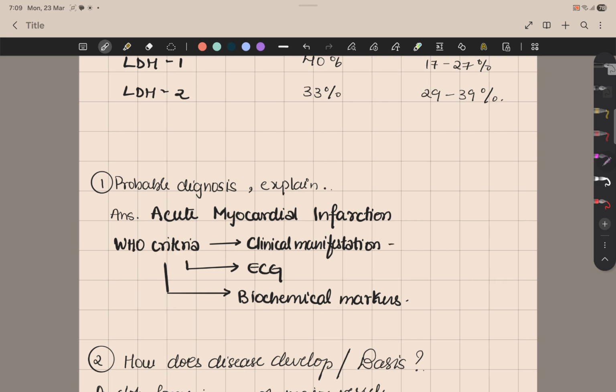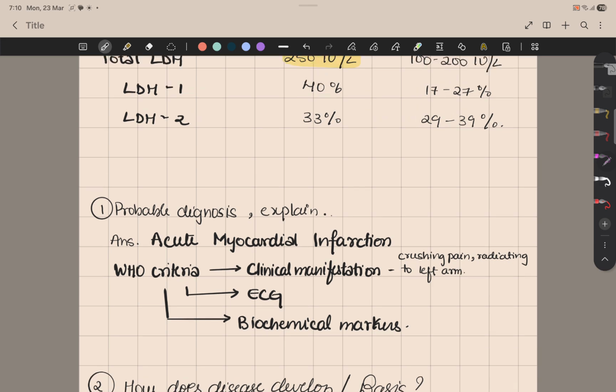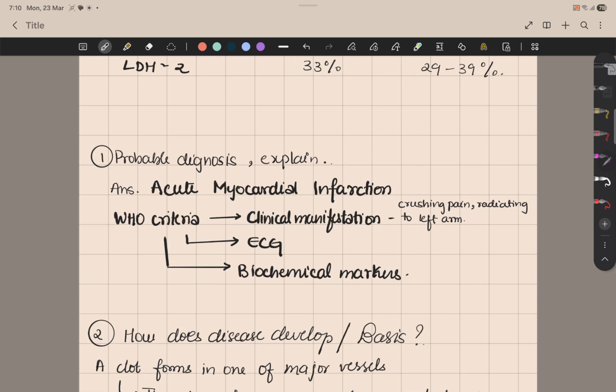So clinical manifestations: we had crushing pain, radiating to the left jaw, to the left arm, and then we also had sweating profusely. Then coming to the ECG, you had elevated ST segment and peaked T wave.